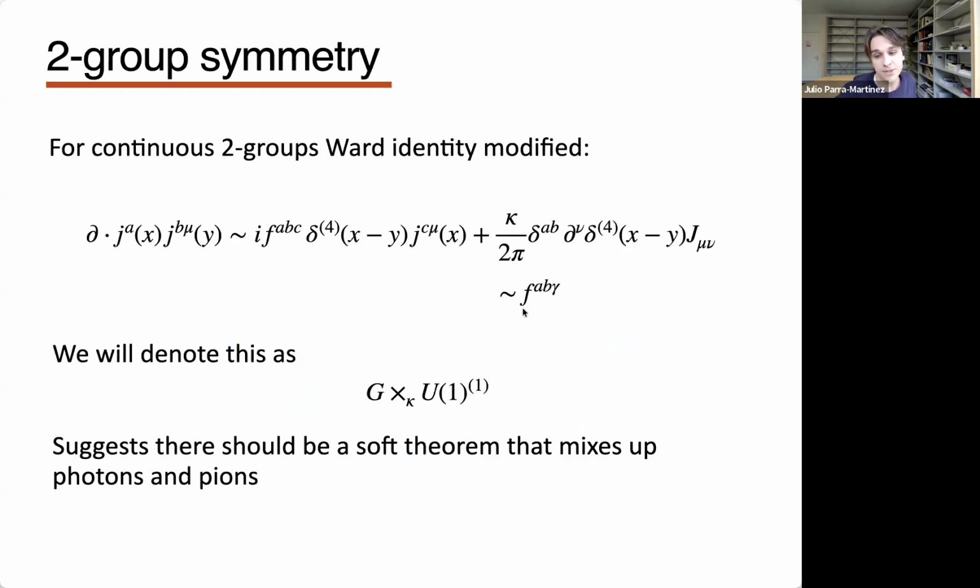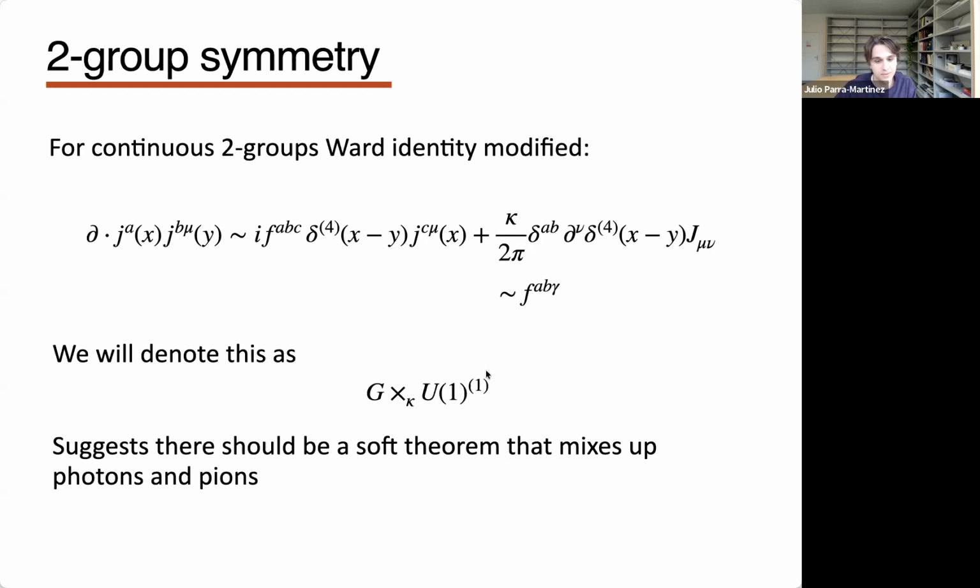What about the current algebra? Here it's even easier. For a continuous two-group, we just have an extra term in the Ward identity. We have the original non-abelian term in the Ward identity of two zero-form currents, so these are ordinary currents with the usual structure constants. But now there's an extra term with a total derivative, with a derivative of the delta function and the one-form current. And there's some quantized structure constant here that you can roughly think of as the structure constant of two pions and one photon, something that mixes pions and photons. If this corresponds to the broken generators of the zero-form and these to the broken generator of the one-form, then this structure is very suggestive.